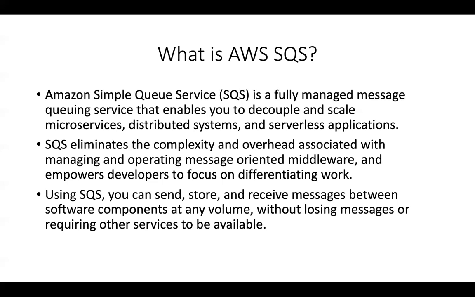Let's say you are writing a REST based web application, and your backend service is emitting a JSON file. This JSON data can be written to a queue, and then your other service can consume from the queue in order to process these messages. Even in a banking system, in order to decouple your entire architecture, you can use Simple Queue Service to store each and every transaction data that happens between two entities, let's say between a producer and a consumer.